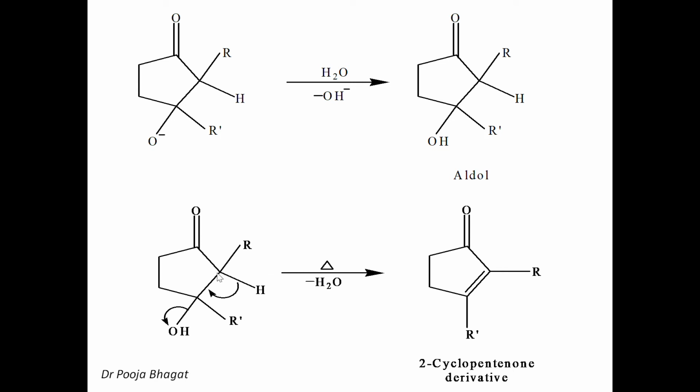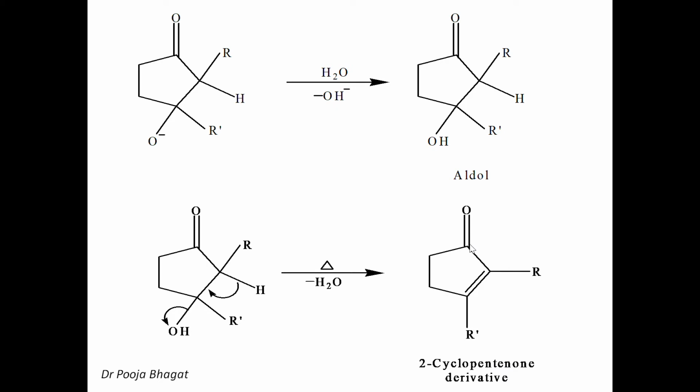For dehydration, the hydrogen present at the alpha carbon and the hydroxy group present at the beta carbon get eliminated. So this is the carbonyl carbon, this is the alpha carbon. So the hydrogen of the alpha carbon, this is the beta carbon, the OH of the beta carbon goes out. So the bond shifts here, this has H plus, this has OH minus, so loss of water molecule, and a double bond comes here. So this is a double bond. So now a 5-member ring structure is obtained with a double bond and a carbonyl group.